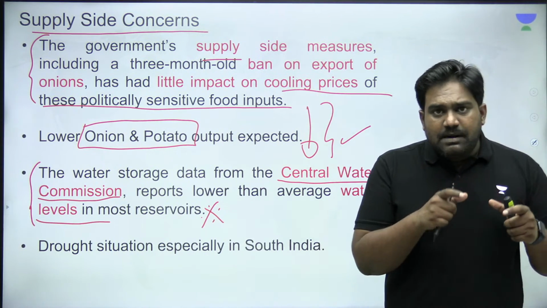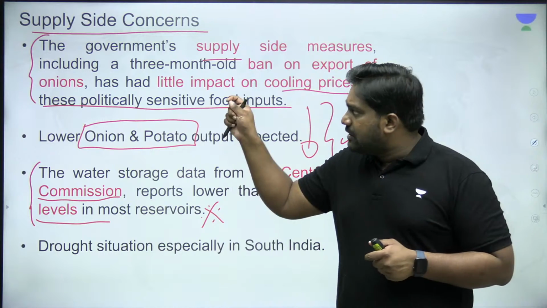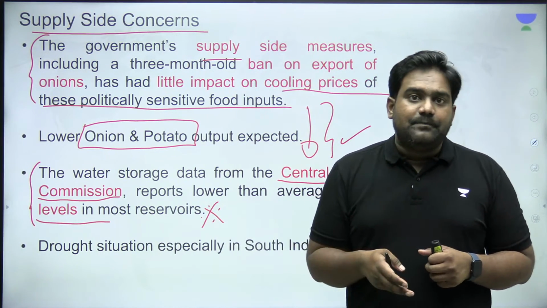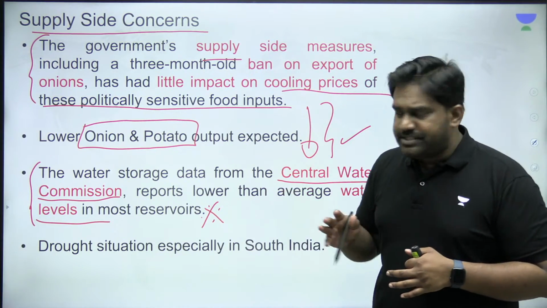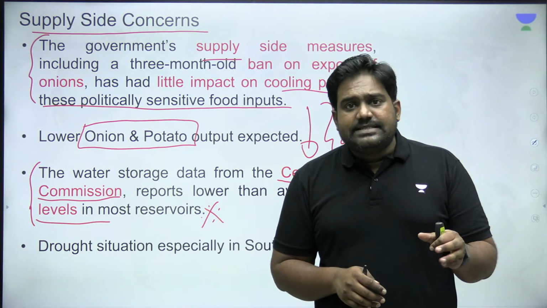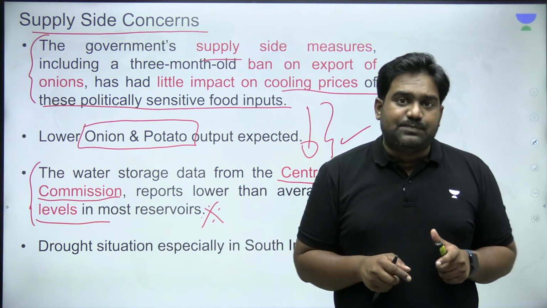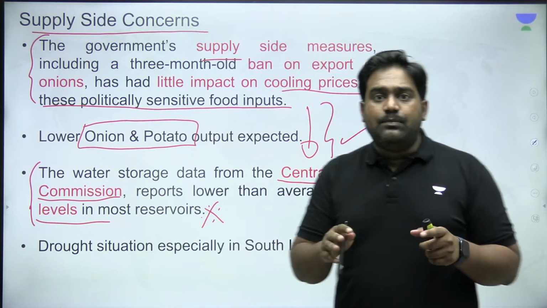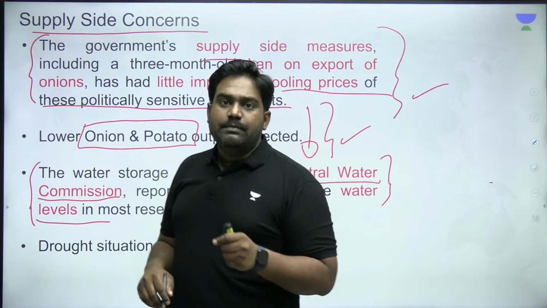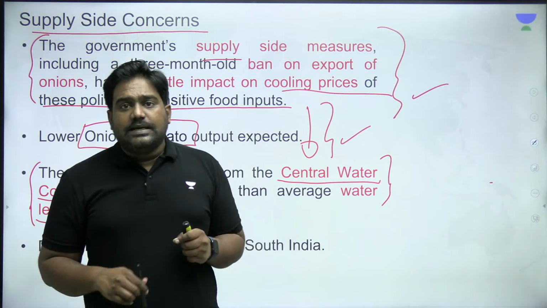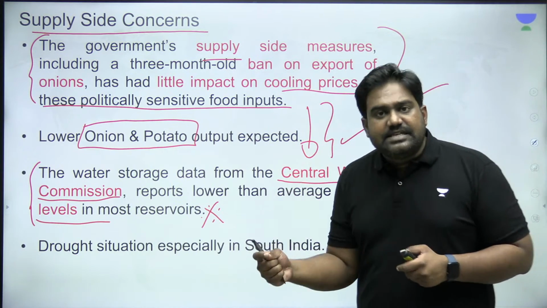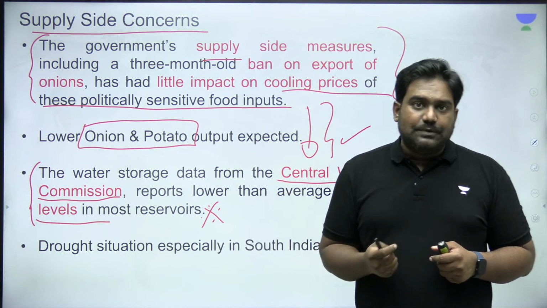But since the domestic demand was not being met, and since there was a major supply side crunch coming up, right, and given that this is the election year, the government didn't want to take any chance as onion prices are politically very sensitive. So 3 months ago itself, the government imposed a ban on onion exports, but this has not helped in cooling down the prices. These short-term measures will not help. So that is why the focus should be on increasing our production, improving efficiency in our food supply chain.